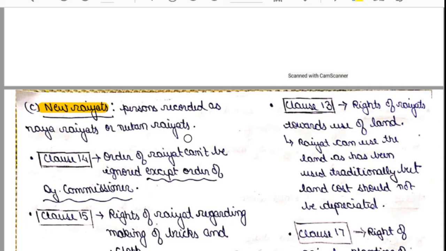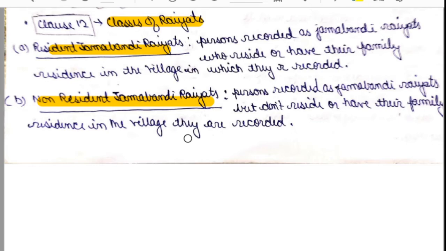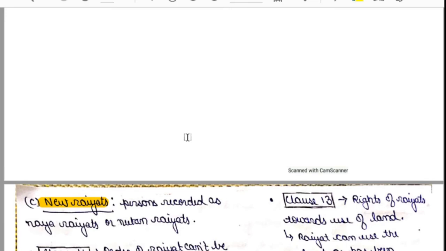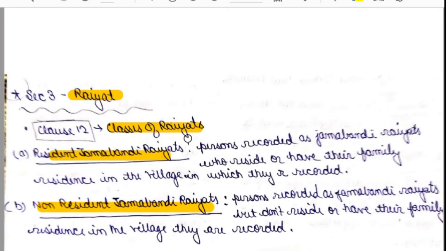So we have seen three categories of Rayyats: resident Jamabandi Rayyats, non-resident Jamabandi Rayyats, and new Rayyats. Resident Jamabandi Rayyats are the persons recorded as Jamabandi Rayyats in one village who reside in that very village or have their family in it.